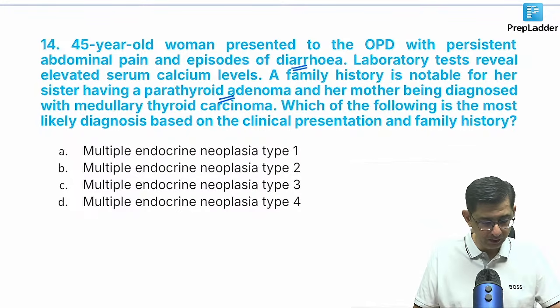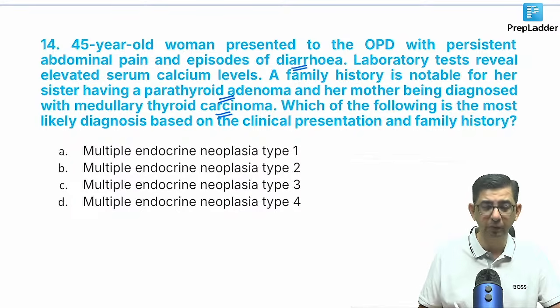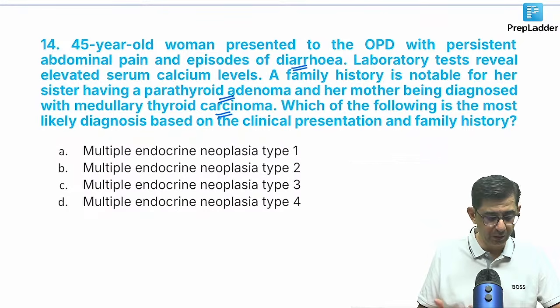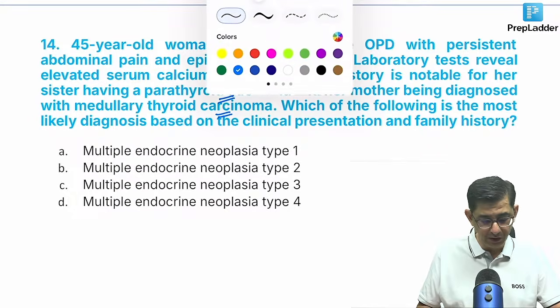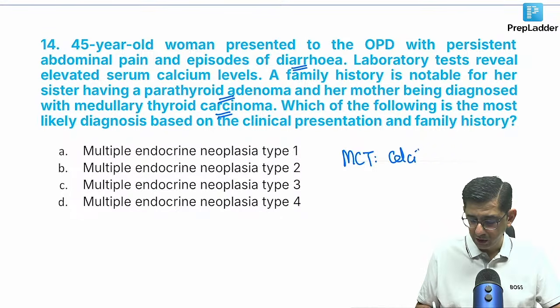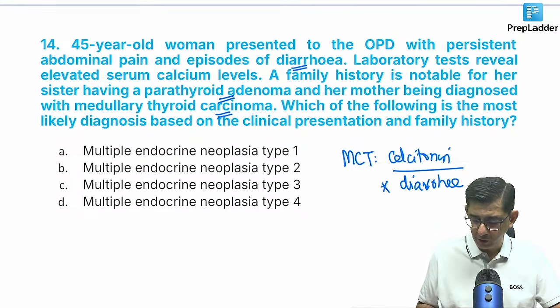Yes, I think it's an easy one to pick up because there's a mention of medullary carcinoma thyroid. If medullary carcinoma thyroid is given in this question, then things become relatively easier for us. The main thing is that medullary carcinoma thyroid is given. With medullary carcinoma thyroid, there is calcitonin. Calcitonin is a tumor marker, but calcitonin can also explain the diarrhea of this person. Calcitonin can explain the diarrhea component of this patient.